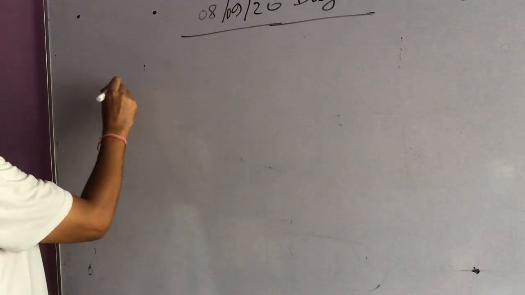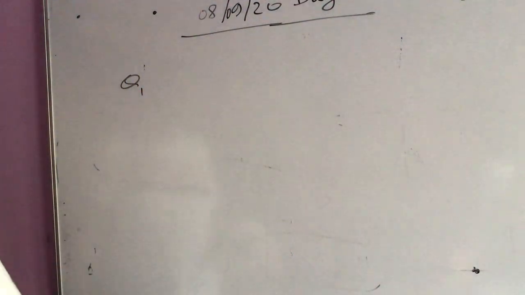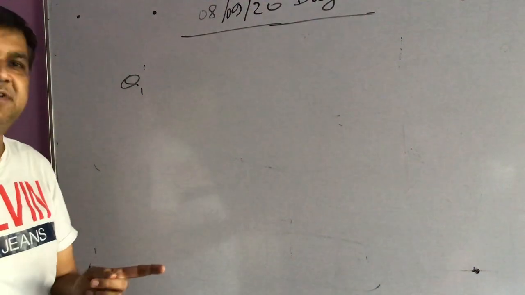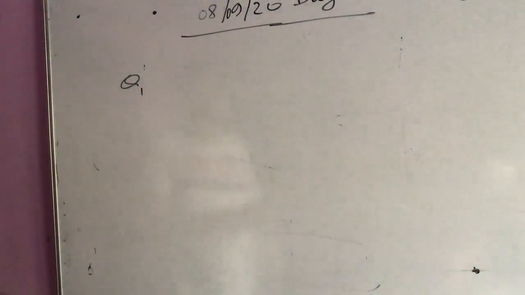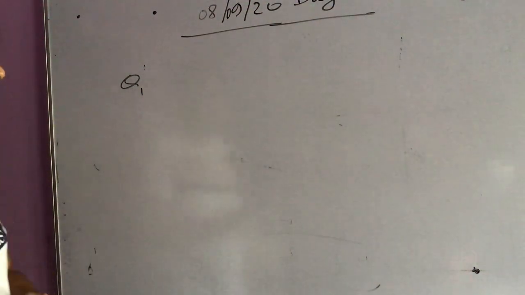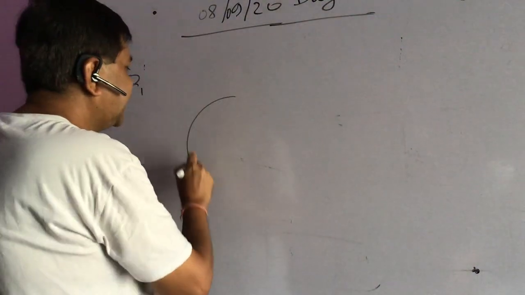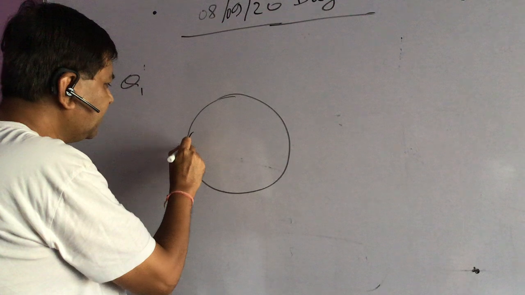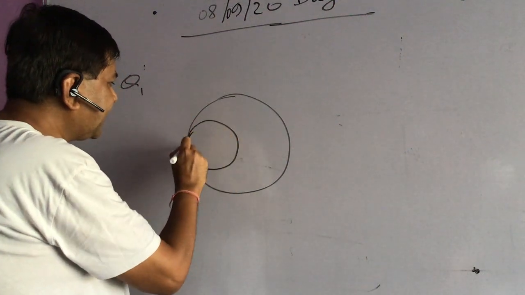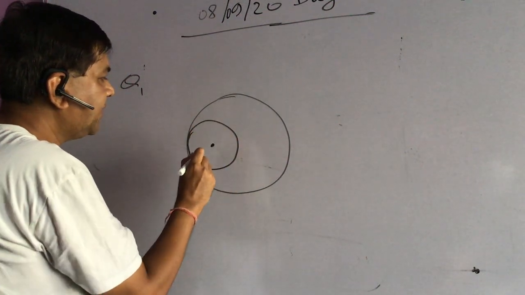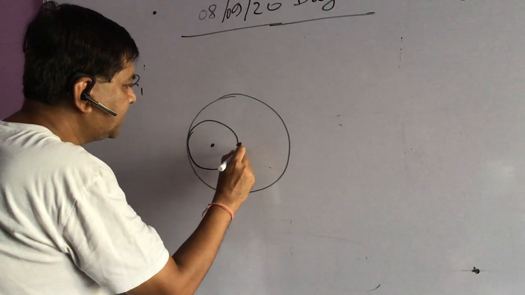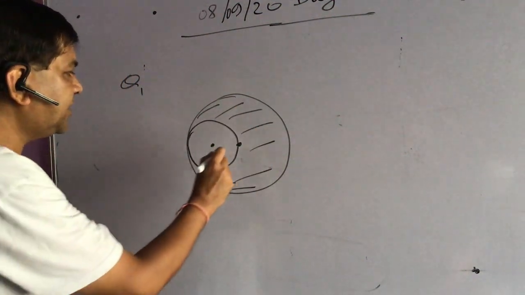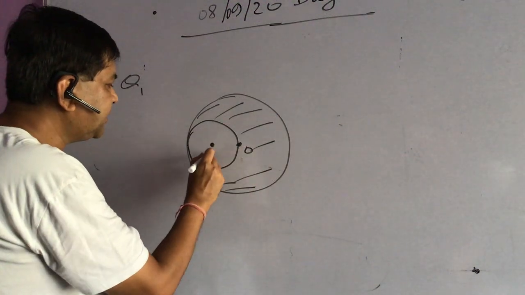And the first question for today is of electrostatics. In fact, every day I will try to take 2 questions, one from the 11th syllabus and one from the 12th syllabus. So today I am going to take up the electrostatics question. I am having a solid sphere of radius r with a cavity as shown here. The solid sphere, a metallic sphere, has center O, and the center of the cavity is C.